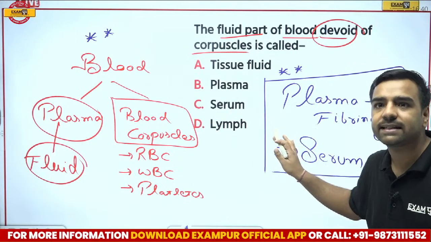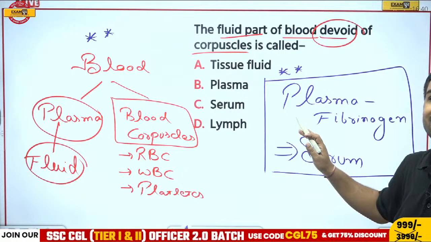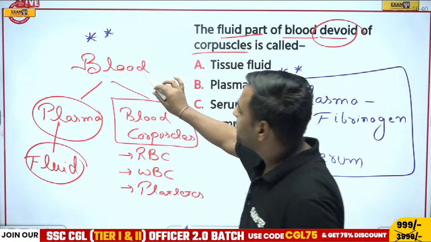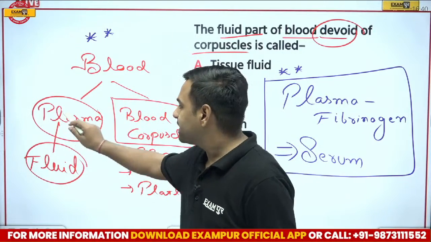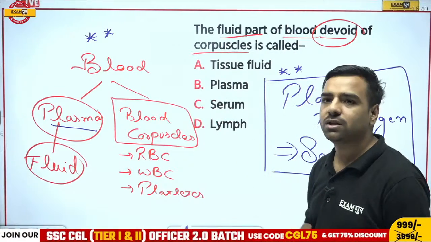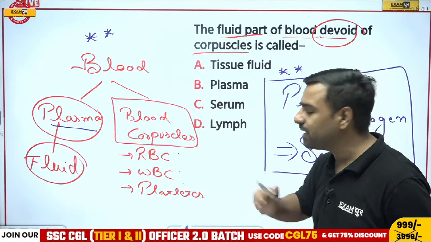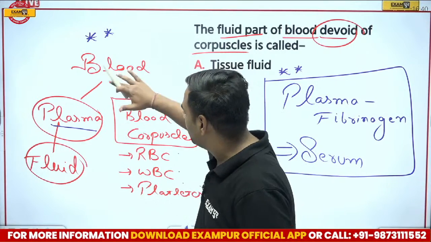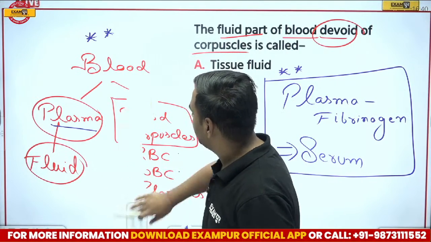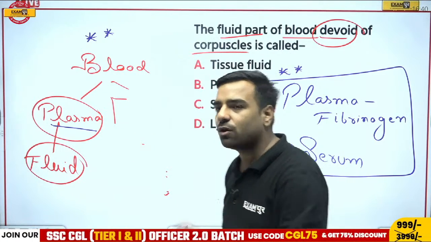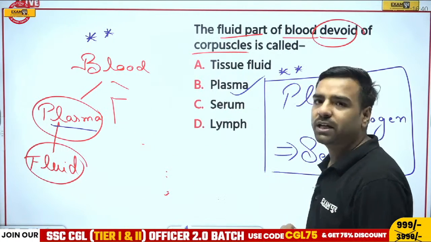Are both the things clear? Everyone, are both the things clear? Please remember, again I am saying, blood consists of two parts. One is the liquid part, that is plasma. Then the second part is blood corpuscles, where we have RBC, WBC and platelets. Plasma is the liquid part. The question was asked, if I remove this part, what will be left? If I remove this blood corpuscle, what is left? The leftover part is plasma. So obviously, plasma is going to be the correct answer.